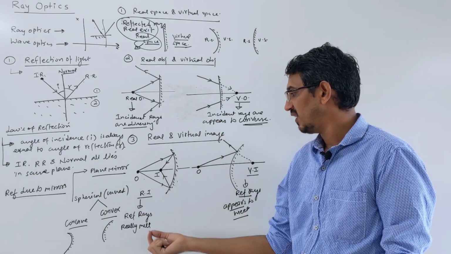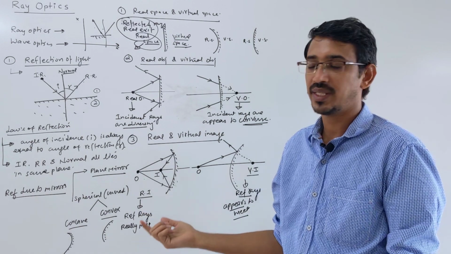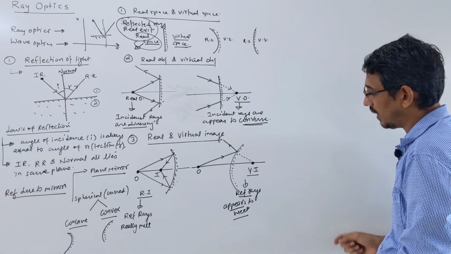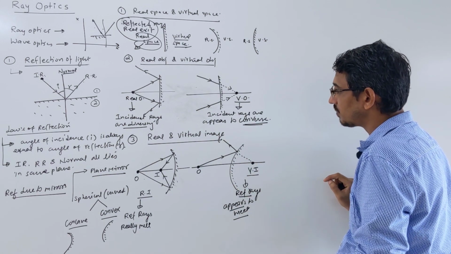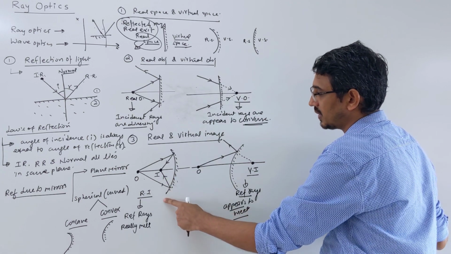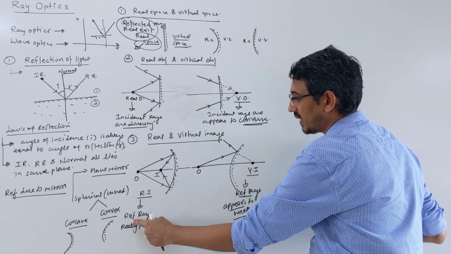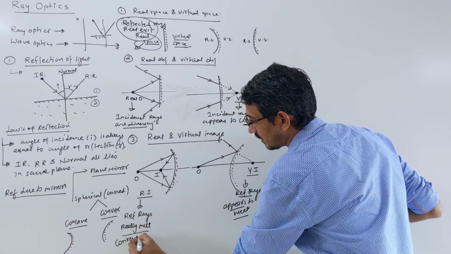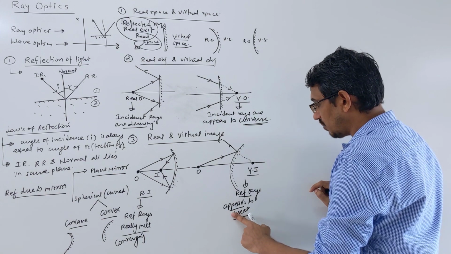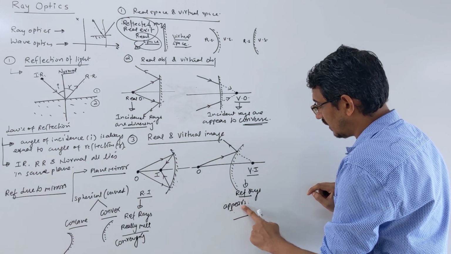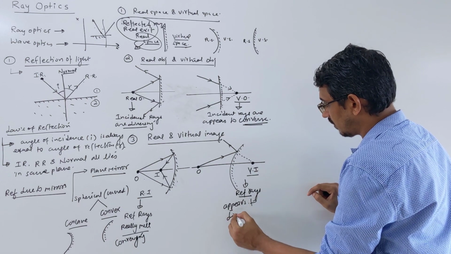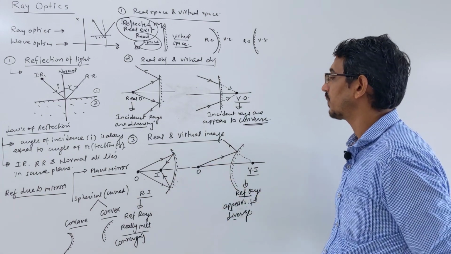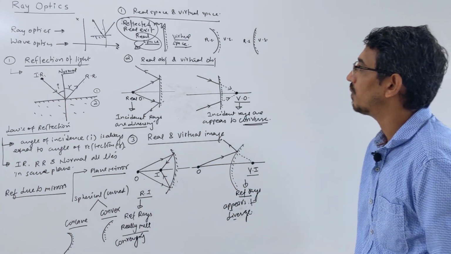Image is simple. If reflected rays are really meeting, it is a real image; if they appear to meet, then what? Actually, I said one small thing wrong here. Real image means reflected rays are really meeting, or you say converging. But here I said it a little wrong: appears to meet. It appears to diverge, you write. From this point, the rays will be diverging.